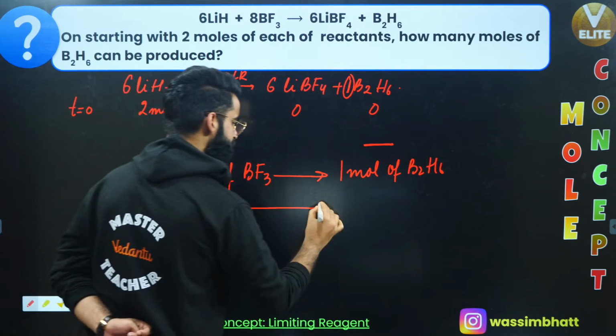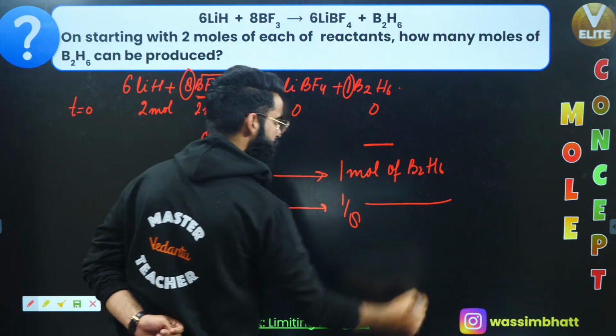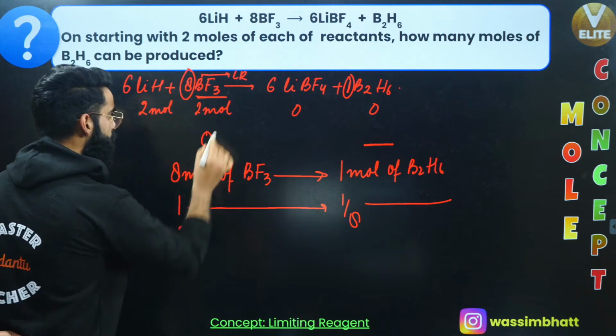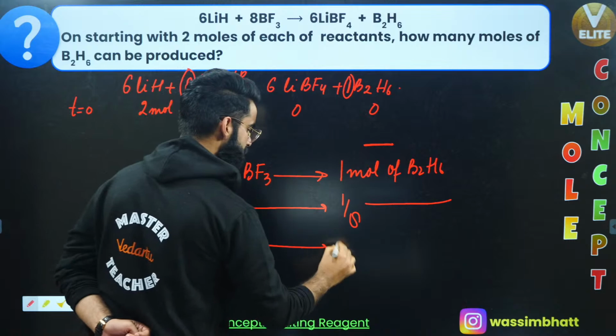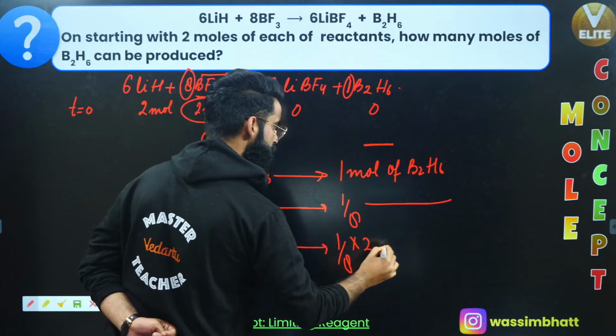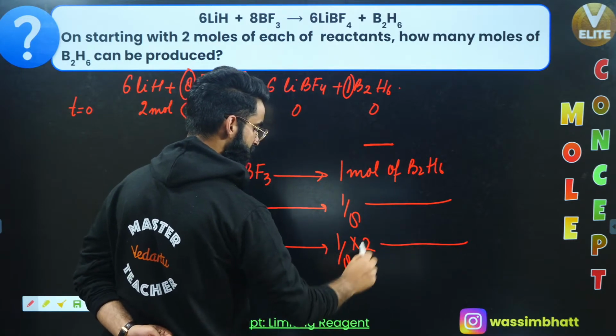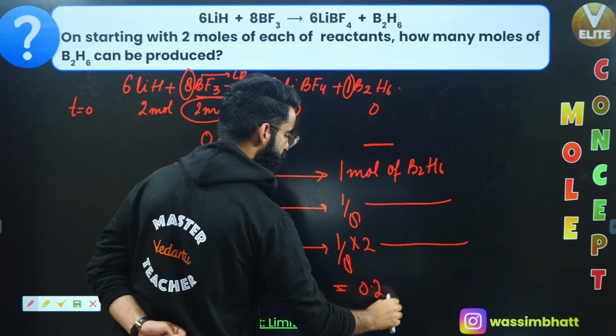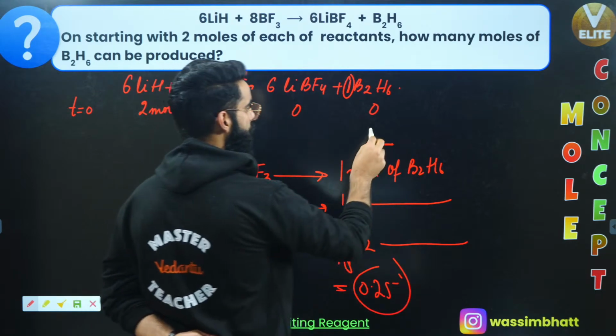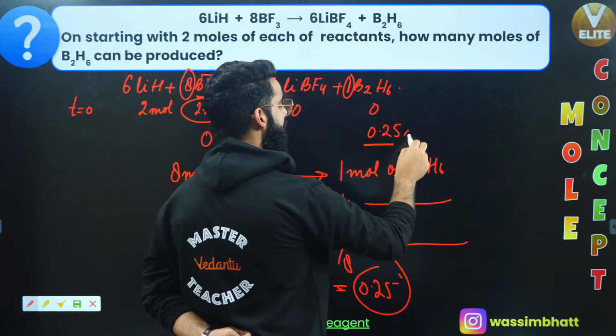So 1 mole of BF3 will produce 1 divided by 8 moles of B2H6. So 2 moles of BF3 will produce 1 divided by 8 multiplied by 2 moles of B2H6. The value comes out to be 1 by 4, which means 0.25. So 0.25 moles of B2H6 would have got formed at the end of the reaction.